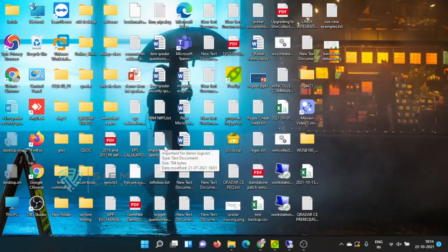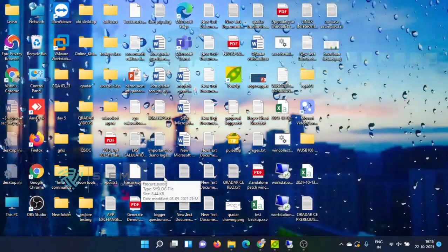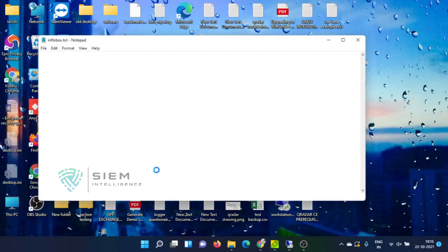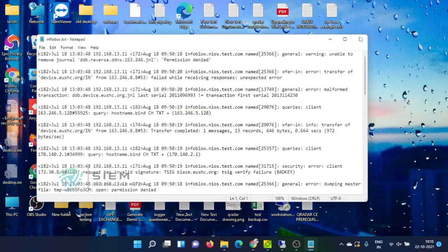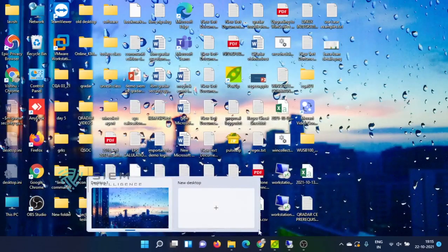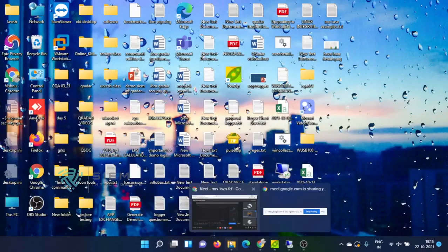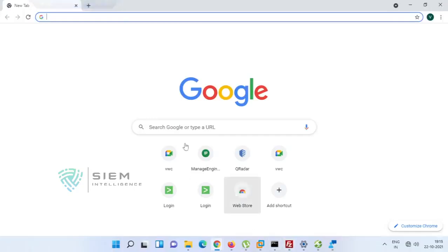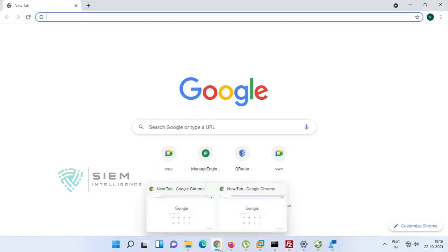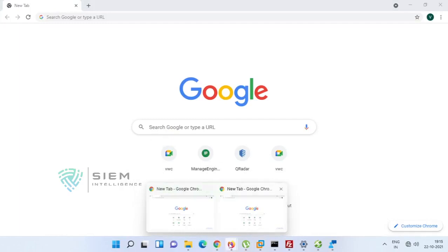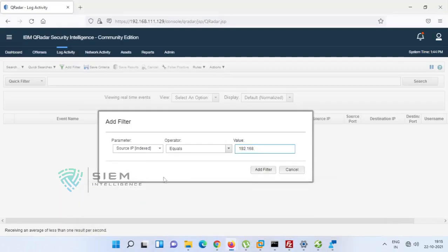I have the important logs somewhere, so I'll check this one only. You are asking about the operator: it is equals, does not equal. We had a discussion on this, on how to do log activity.